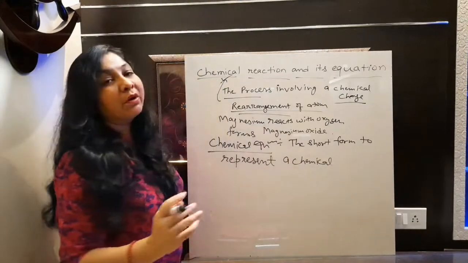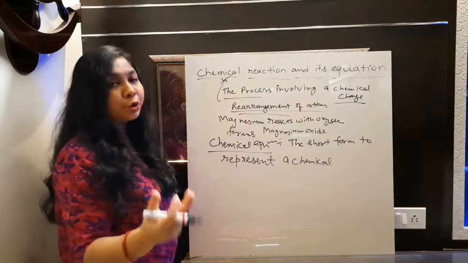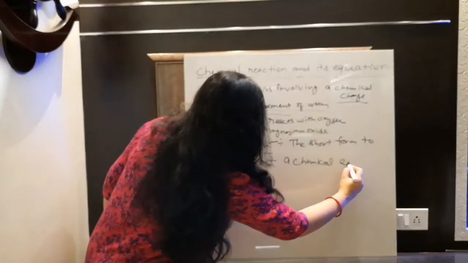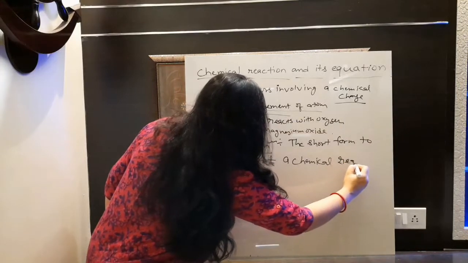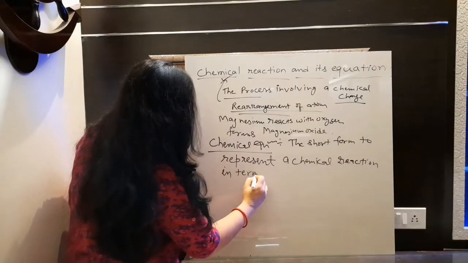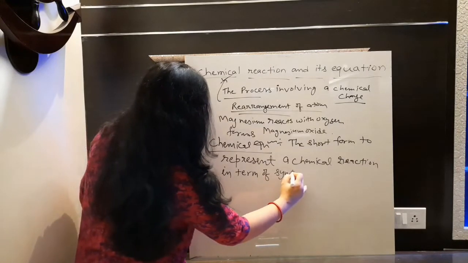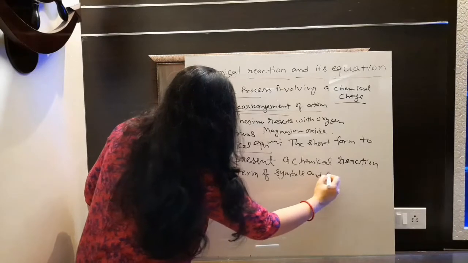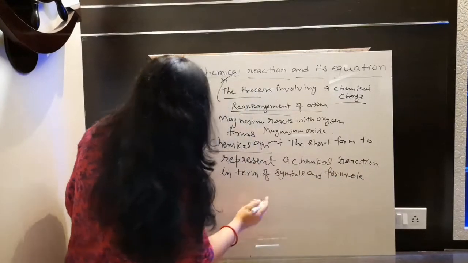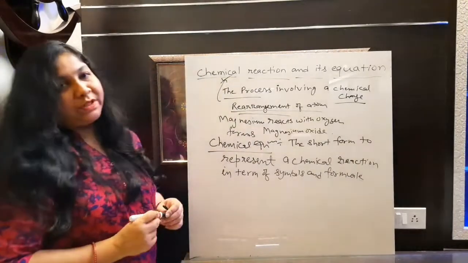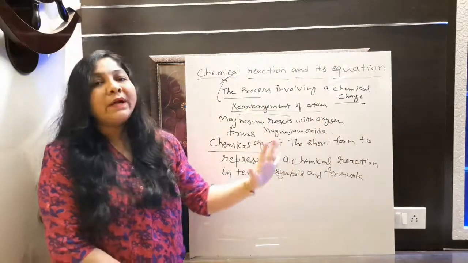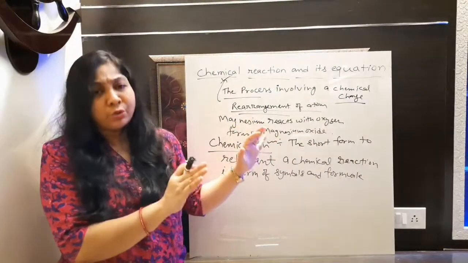Whatever chemical reaction is occurring in our surrounding, that we can represent in short form way also. So the short form to represent a chemical reaction in term of symbols and formula, okay, is called what? Chemical equation. So this is what is chemical equation. So this is just a short form. This is just to represent it in short form way.